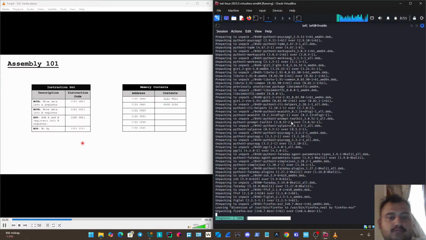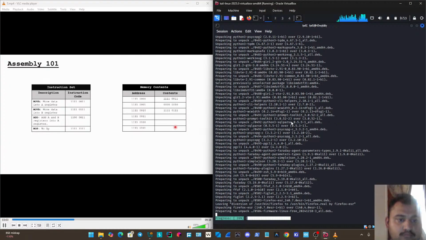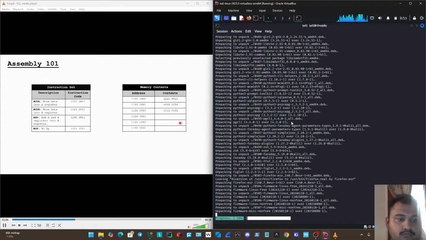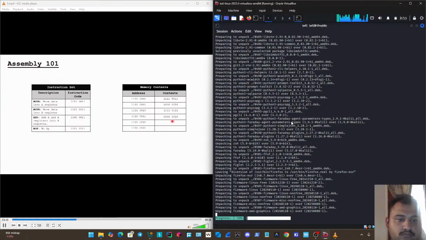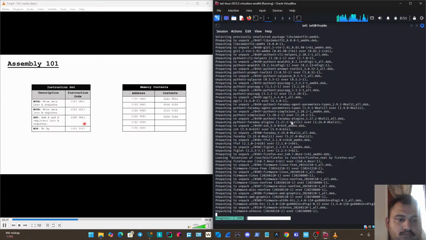So the next thing we're going to have to do is move some data into the B register. So we're going to put the instruction code for moving data into the B register next here. And then, of course, we're going to actually have to pass in some data. So we will have the data that we want to pass in next, which is going to be 2 again. And now we can actually perform our addition since we have the data that we want in the A and B registers. So we will put the instruction code for our addition.